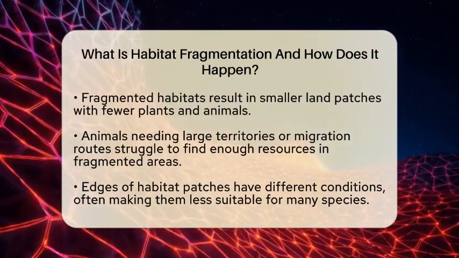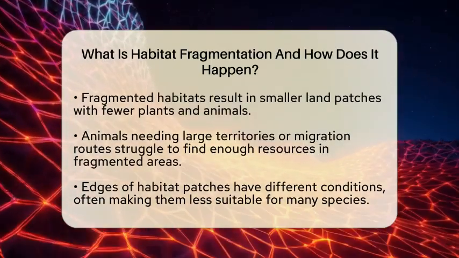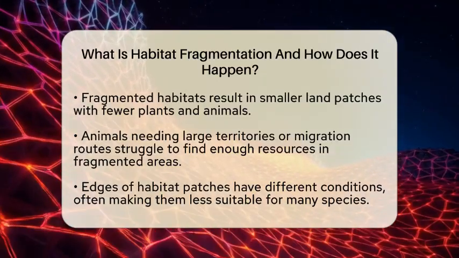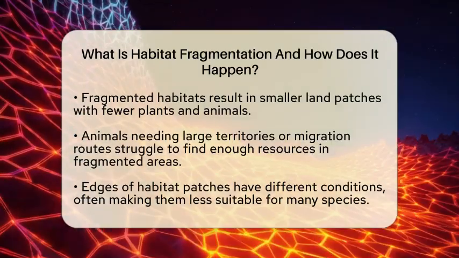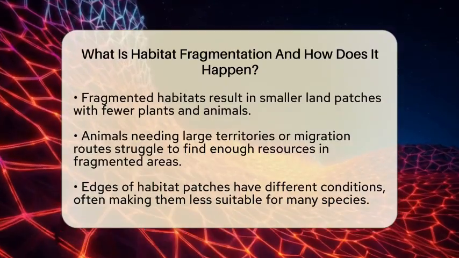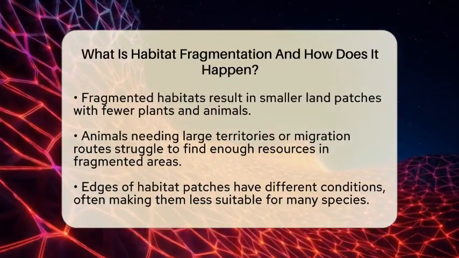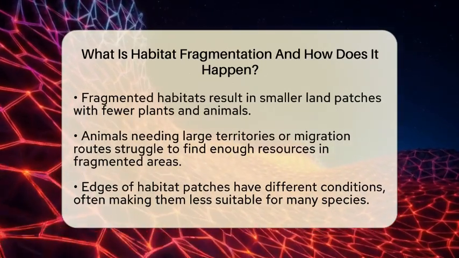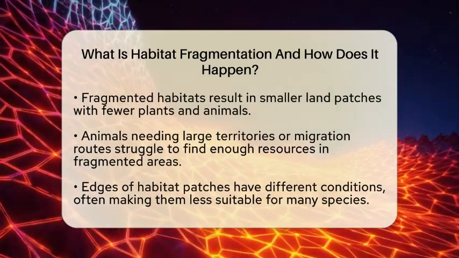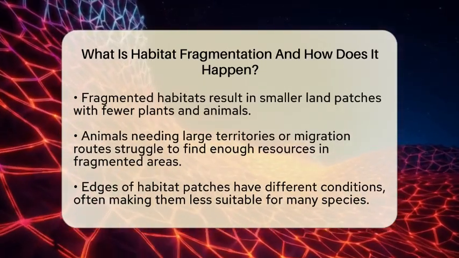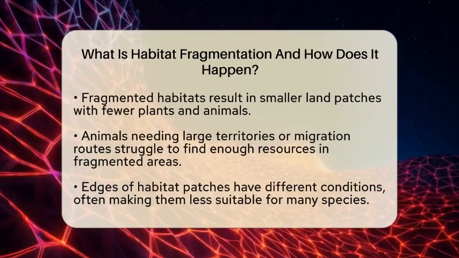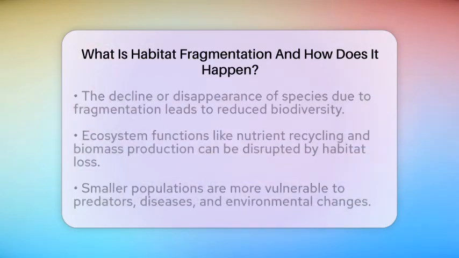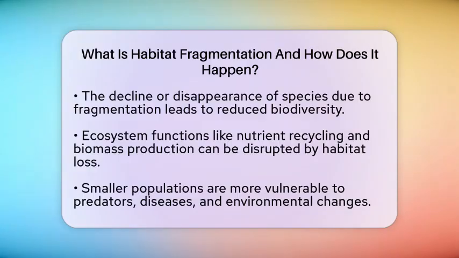When habitats become divided, the patches of land are smaller and separated from each other. These smaller areas often have fewer plants and animals because there's less space for them to live. Animals that need large territories or need to move between different areas can struggle to find enough food, mates, or safe places to rest. The edges of these patches tend to have different conditions than the middle parts, which can make the habitat less suitable for many species.